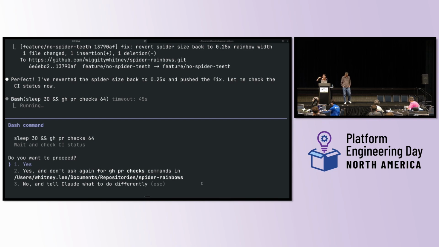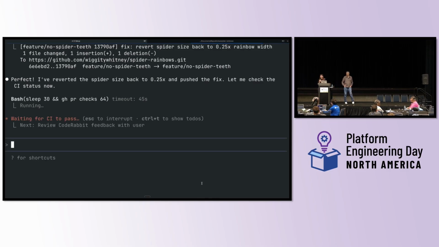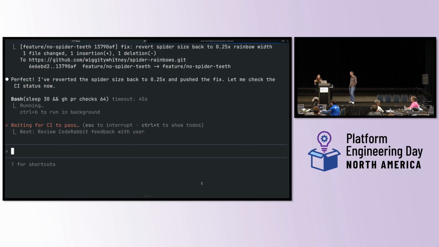It's looking for consistency, code quality, and performance. It's also looking if your documentation is different than what the actual code is doing, and it'll let you know about that. So it's a really cool AI agent that is going to do our next round of reviewing. But we just agreed for it to sleep for 30 whole seconds.